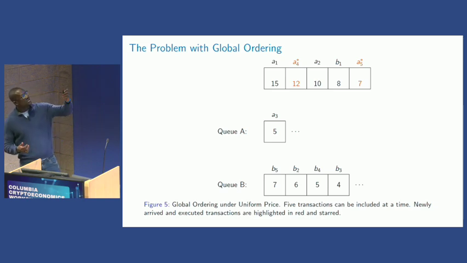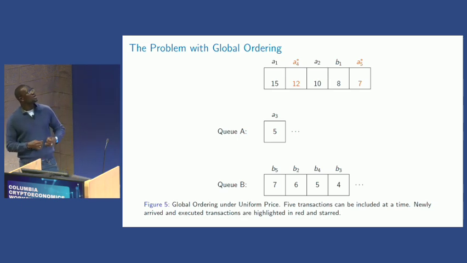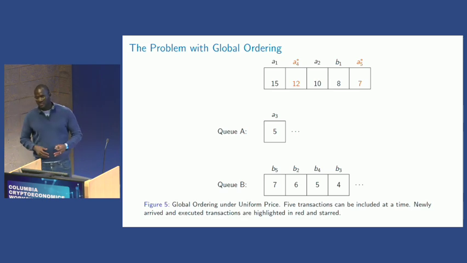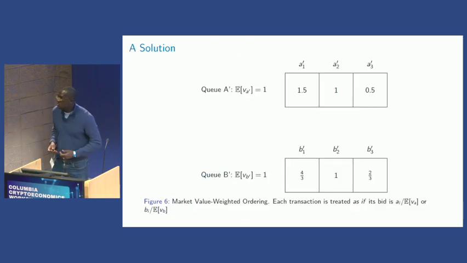A4 and A5 are two others that just came after, but because they're paying more, if you just do one global order, these are the 5 that will fit in, and it gets longer, even if B is waiting. Now, this is inefficient when there are delay costs. It doesn't solve the socially optimal thing, because you are missing out on the B transaction, which could be processed immediately.